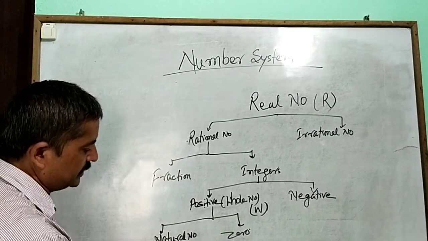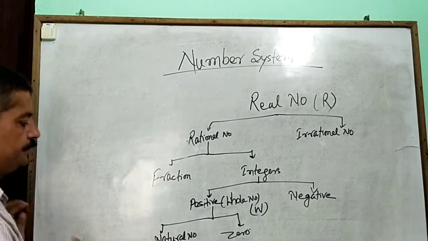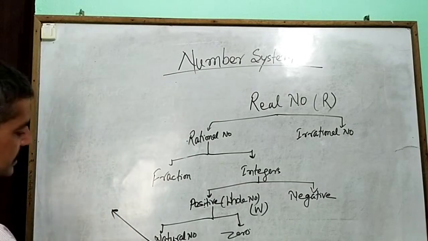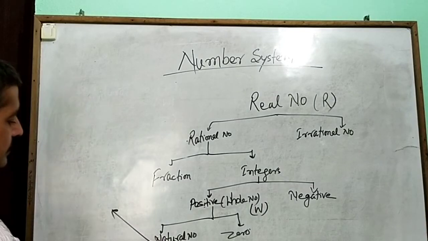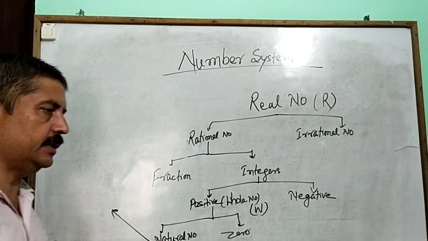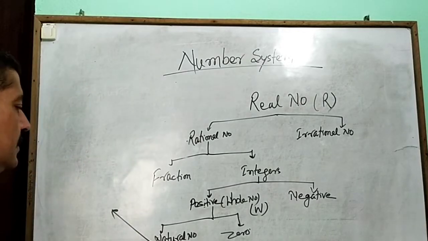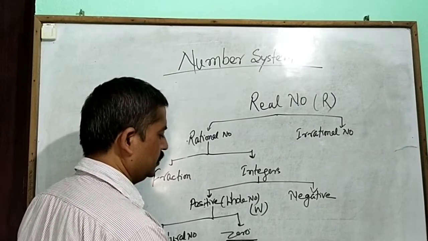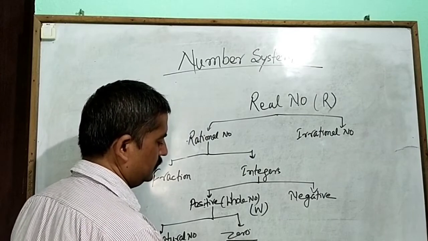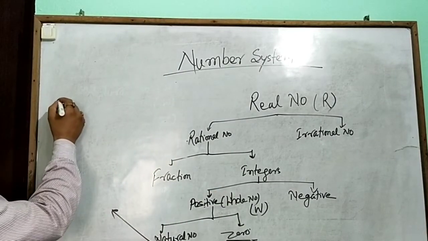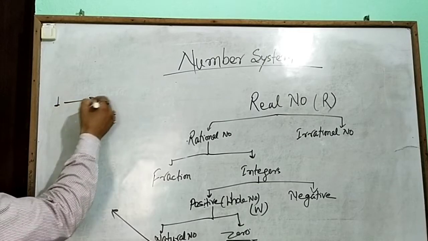First of all, we have natural numbers. The collection of natural numbers is represented by N. Natural numbers are the numbers starting from 1 to infinity.